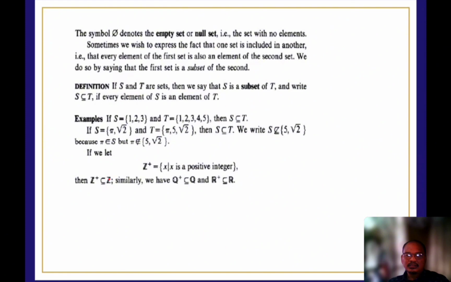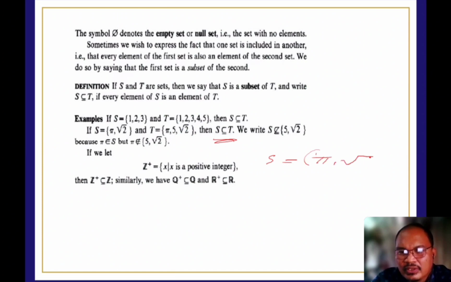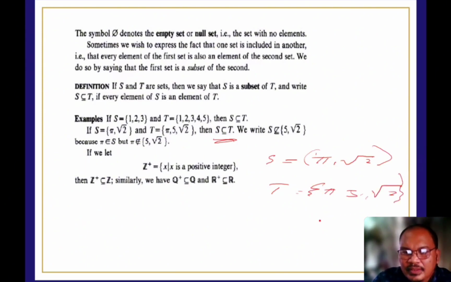Okay, and we can say that S is a subset of T. Ito siya. Why? Kung titignan natin, yung S natin is having the elements pi, then square root of 2. And T is, we have pi, 5, and square root of 2. So we can say that S is a subset of T.